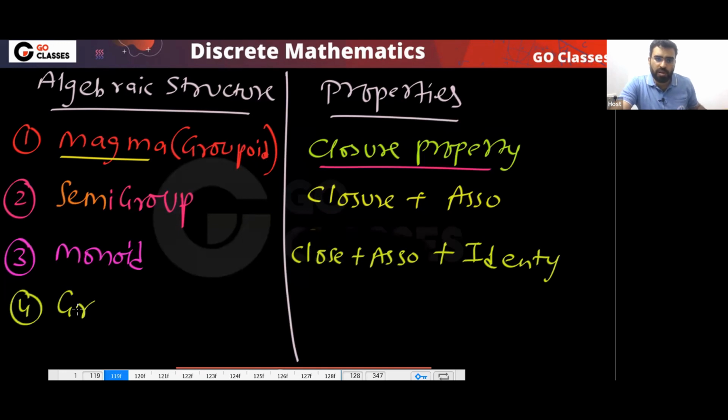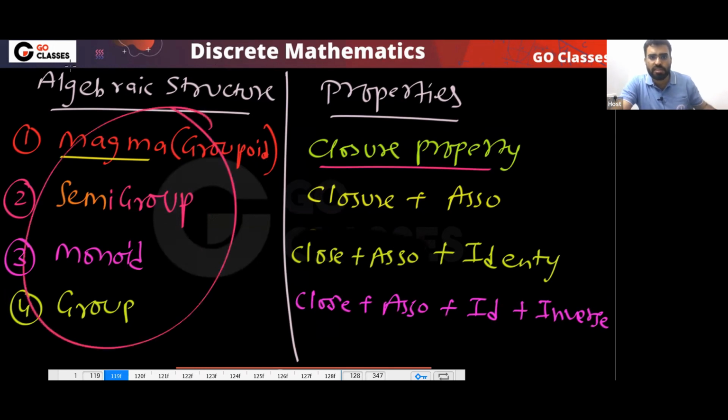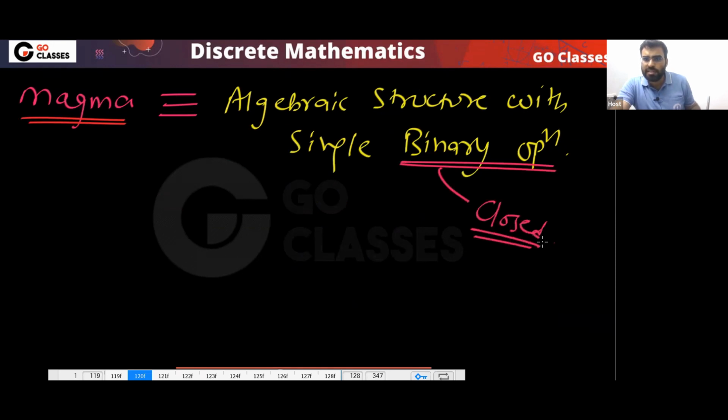The fourth is group, and this is very important. What is group? Group basically just has the inverse property also, very simple. So you have closure property plus associative property plus identity property plus inverse property. These are the four categories: magma, semi-group, monoid, and group. Let me tell you one more thing. Magma is any algebraic structure with a single binary operation, because a binary operation automatically means closed. These two things are the same.